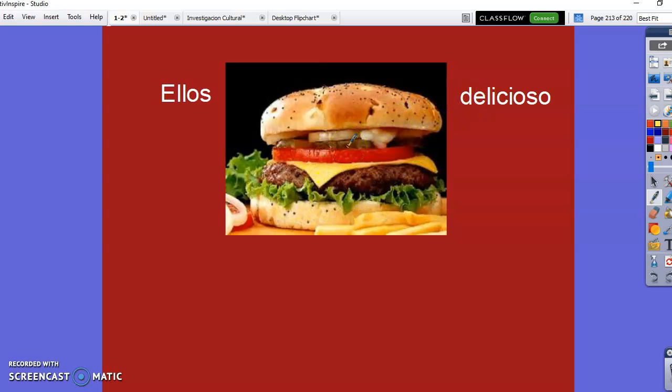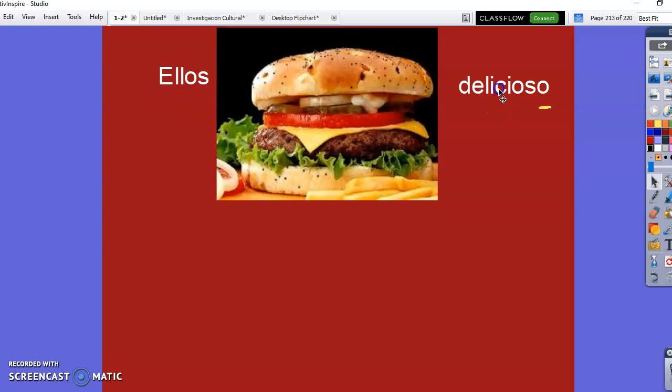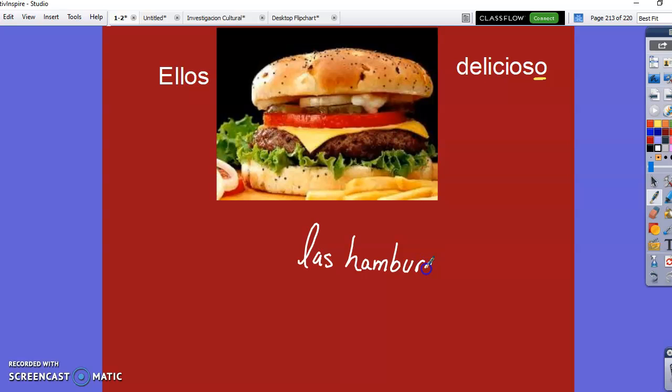And I need to show you something that we have to do with this word right here, okay? So bear with me and be patient. This is your example. I want to say they like hamburgers because they're delicious, and I'm literally combining everything I have learned this chapter into one activity. So hopefully it's pretty simple. So I want to say they like hamburgers. I'm going to start with hamburgers because I know how to say hamburgers. Las hamburguesas, right? Or hopefully everybody at this point knows how to order a hamburger now. If you go to Mexico, you can just say hamburguesa, por favor, and you're going to be understood. So we have las hamburguesas.